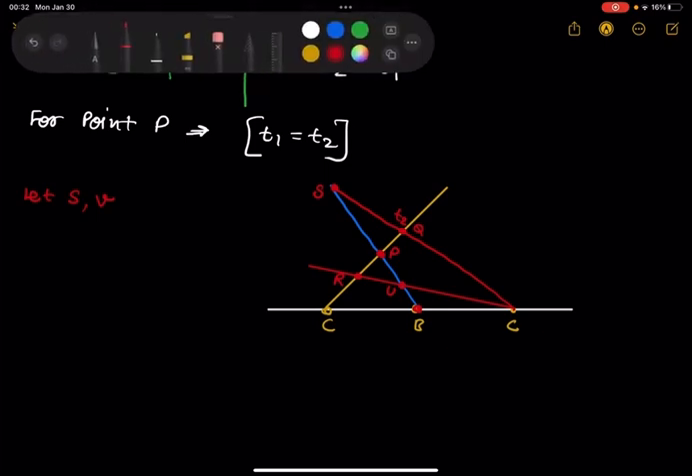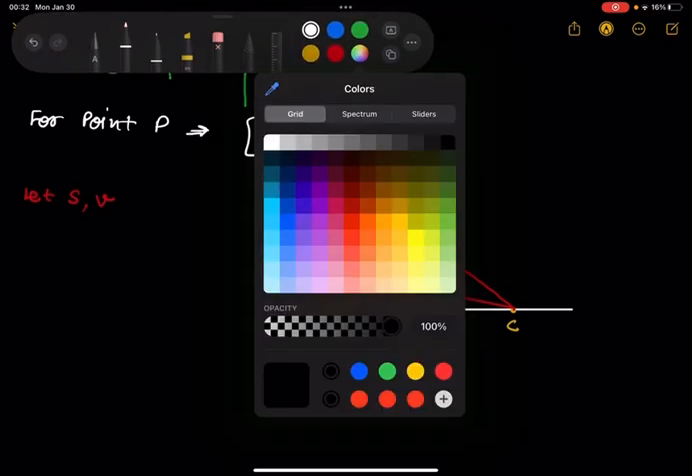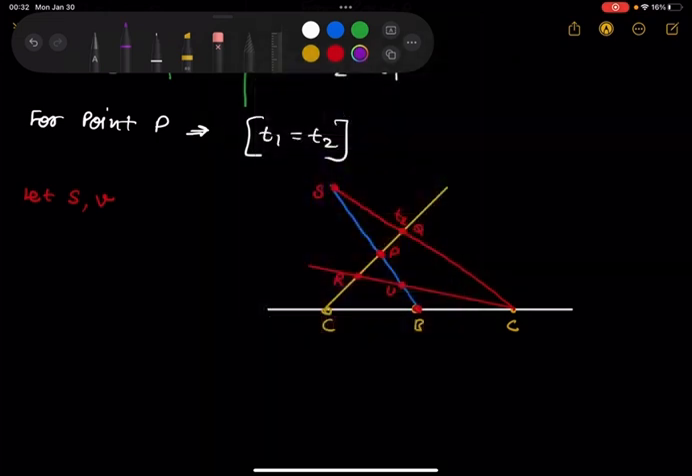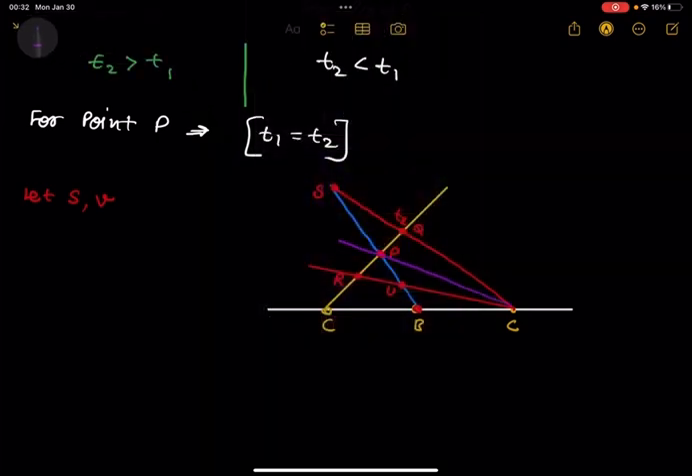And one more point is also there, which please don't forget, this point. So the points are this P point also. So this is another path. So let's assume S, Q and P are the possible points of collision.